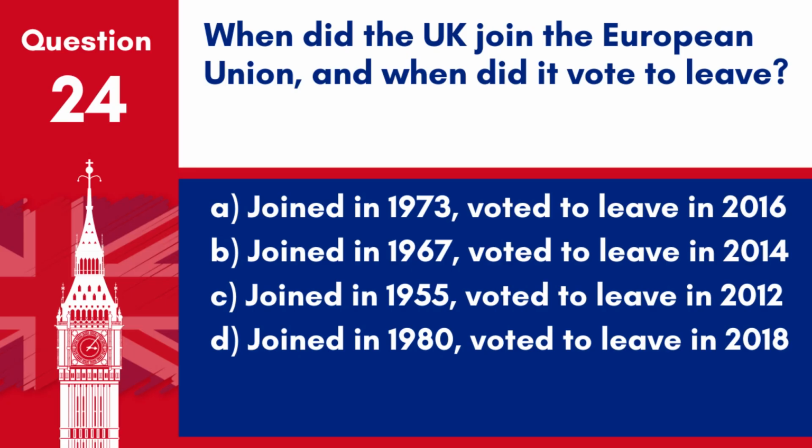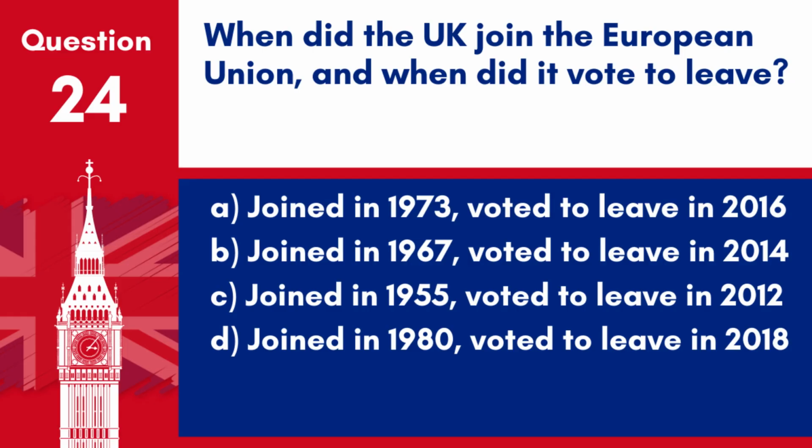Question 24. When did the UK join the European Union, and when did it vote to leave? A. Joined in 1973, voted to leave in 2016. B. Joined in 1967, voted to leave in 2014. C. Joined in 1955, voted to leave in 2012.